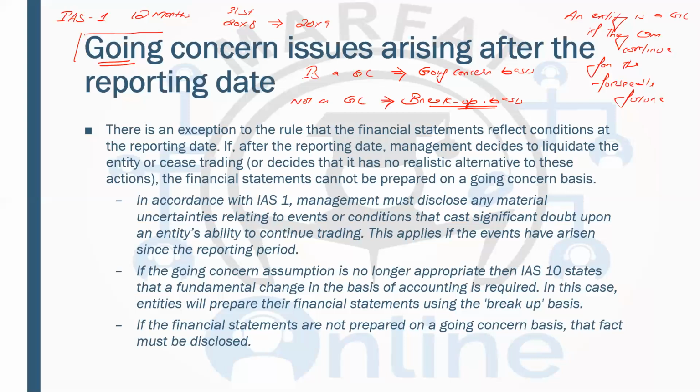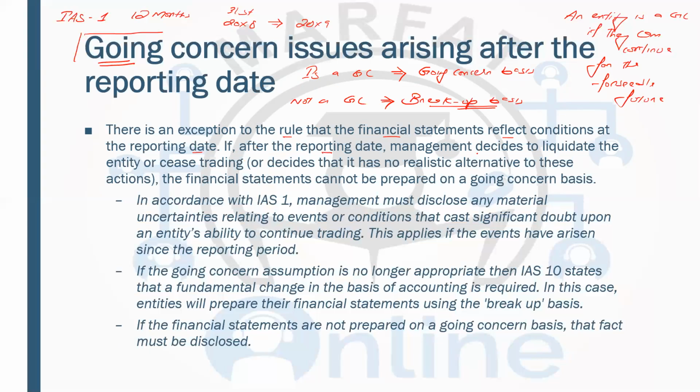Now we are talking about what if there is a doubt over the going concern which came into the knowledge after the year end. There is an exception to the rule that the financial statements reflect conditions at the reporting date.